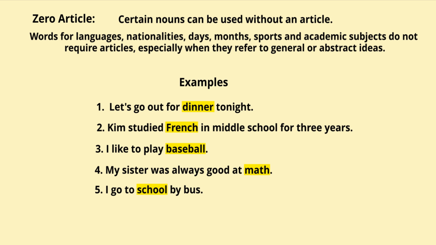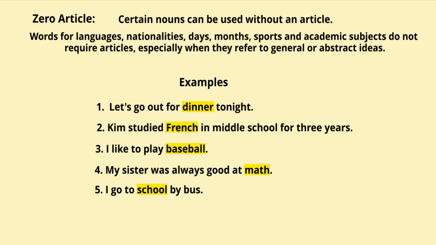Words for languages like French, Spanish, English, we don't use an article before them. Words for languages, nationalities, days, months, sports, and academic subjects do not require articles, especially when they refer to general or abstract ideas.